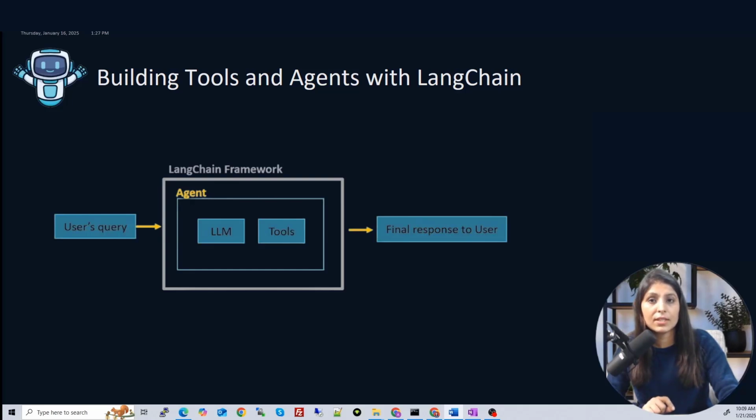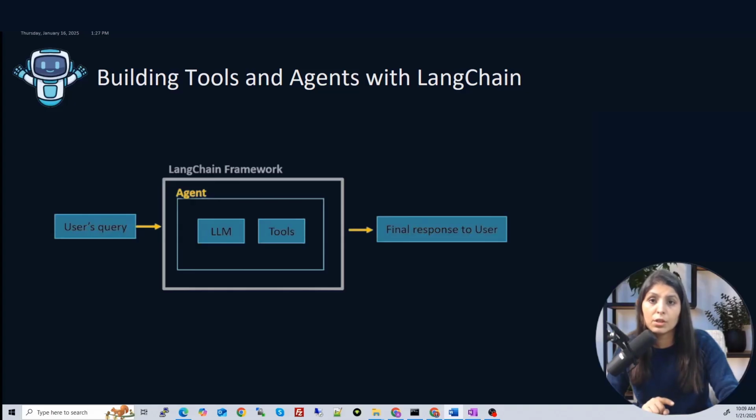So guys, today we will see the practical implementation of how to build tools and agents in LangChain. In my previous video, I have explained to you what agents and tools are. If you missed that video, please check it out in order to understand tools and agents in detail, because in today's session, I'll focus mainly on practical implementation.